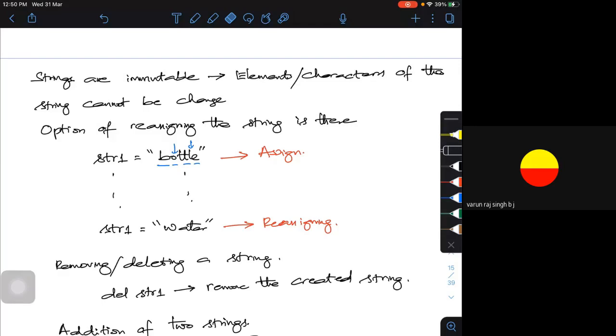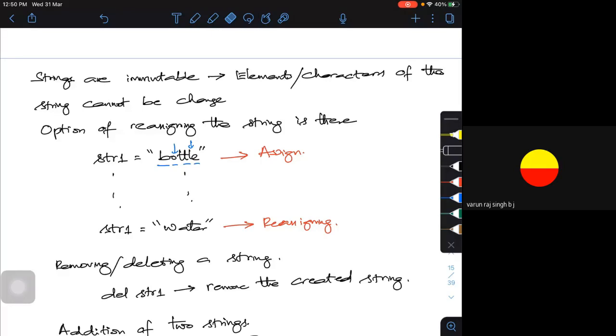Say I have created a string called bottle, and that's what I am assigning. Within the code, after certain lines, I want to reassign it. So I can take string 1 and put it as water as another string.